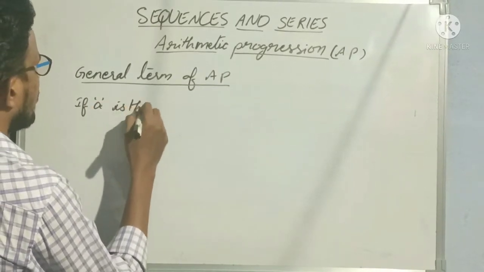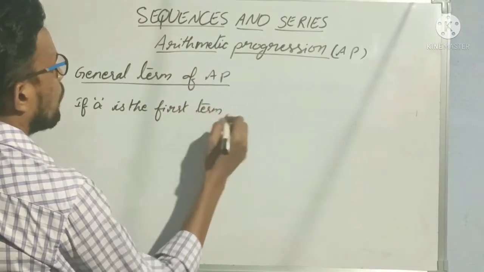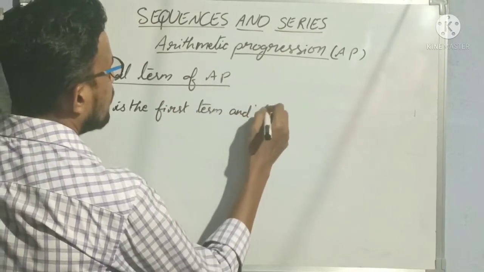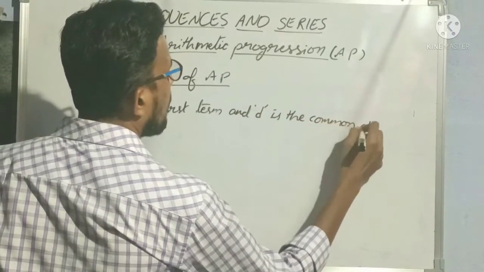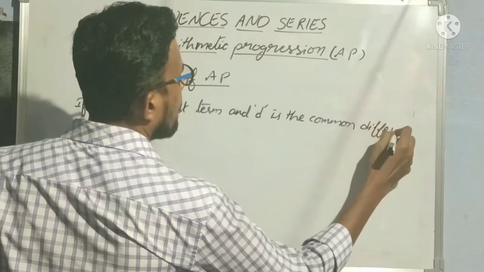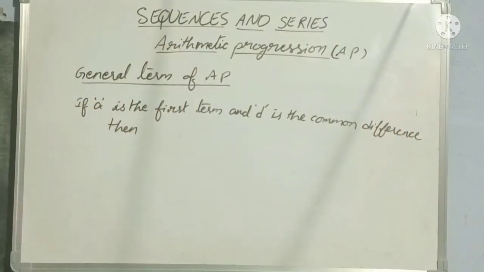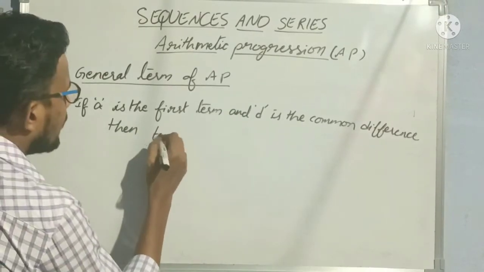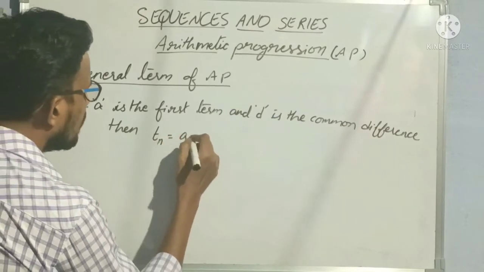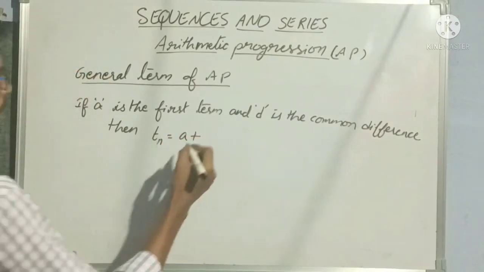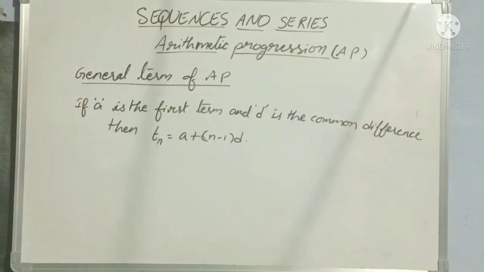If A is the first term, and small d is the common difference, then our general term is Tn. Tn is given by Tn is equal to the first term plus n minus 1 times the common difference.